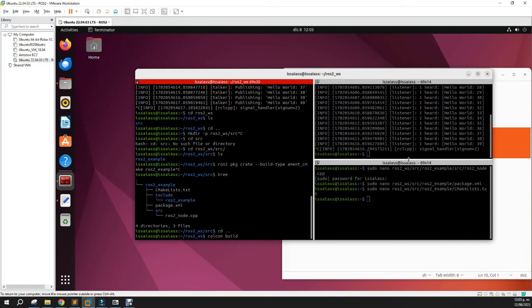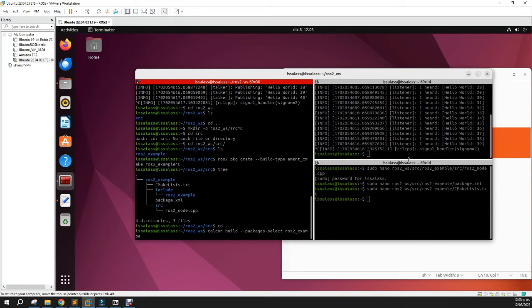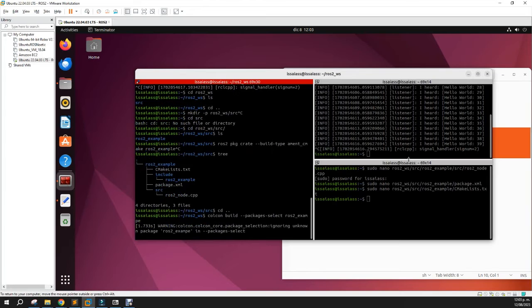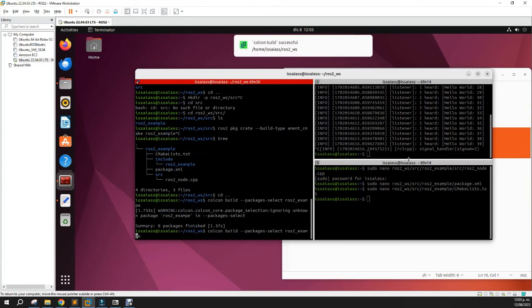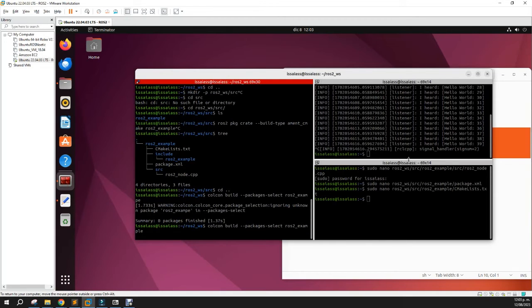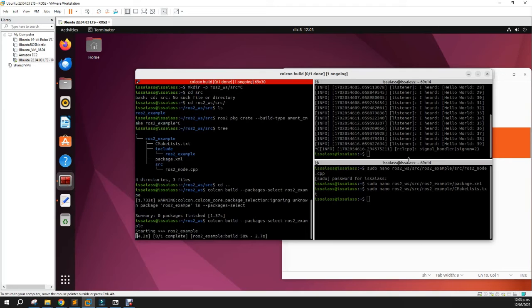But if we want to build one package or a few packages, use packages-select and the name of it, which is ros2_example. If everything goes okay, it will finish successfully.